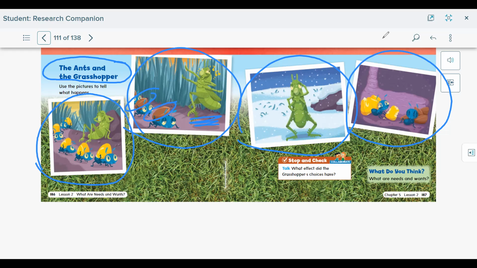What effect did the grasshopper's choices have? The grasshopper wasn't preparing, and now he's left hungry. He needed to prepare because he needs food to survive. And the ants did that. They prepared, they saved food because they knew that they needed food throughout winter. So it's always good to prepare and be ready.